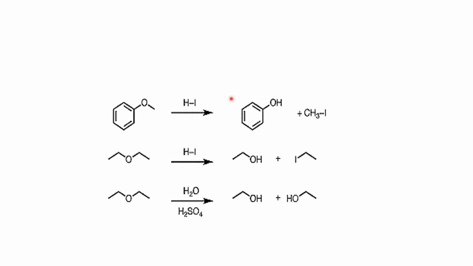In the second reaction, there is an ether which in the presence of hydrogen iodide will convert into alcohol. In addition to this alcohol, there is the production of iodine which is further attached to a carbon. Now, in the third reaction, we have an ether which in the presence of water and sulfuric acid will convert into two alcohols, as you can see in the third reaction.